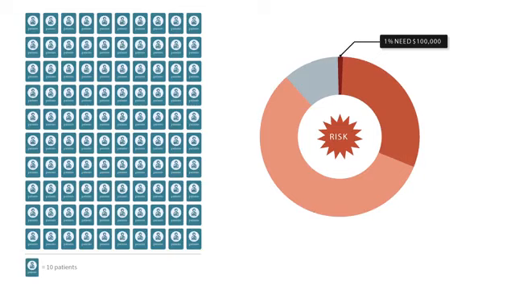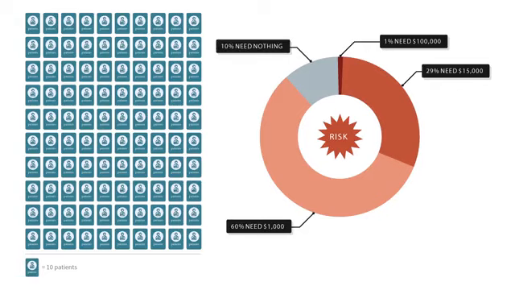This is actually not out of the question in many healthcare systems these days. In the US, for example, there's a small percent of the population that have healthcare costs this high or higher every year. Let's say our group of 1,000 also has a 29% chance of getting sick enough to need $15,000 worth of medical care. Then, just to be simple, let's say that these people also have a 60% chance of needing $1,000 worth of healthcare and a 10% chance that they'll get by the year with nothing. I think those percents all add up to 100.